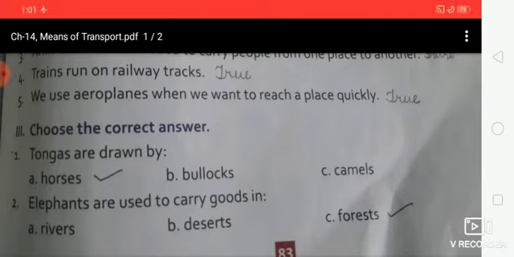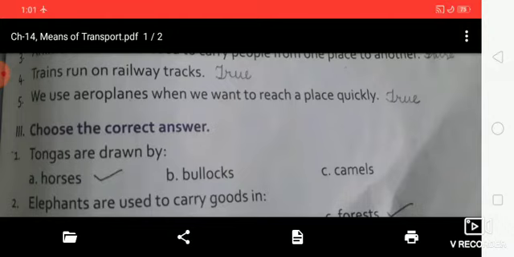The forms of transport that fly in the sky, like aeroplanes and helicopters, are used for long distances. We use them when we want to reach a place quickly.